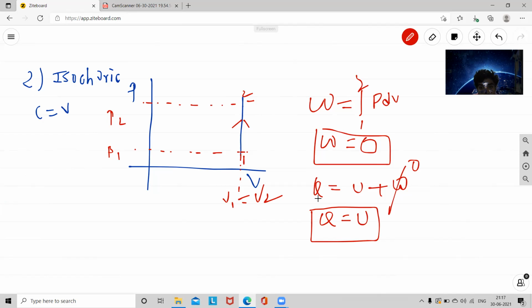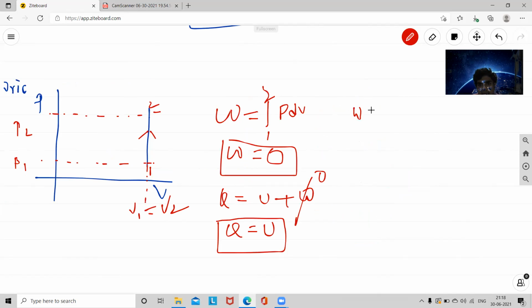This is the PdV work. If you are interested in the VdP work in this particular process, W is equal to integral 1 to 2 of VdP. The pressure will be varying.